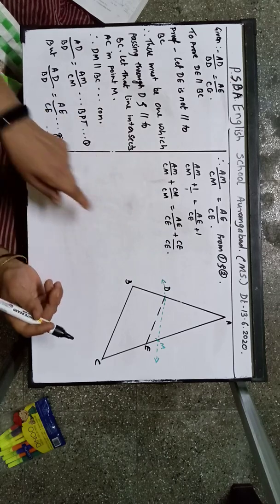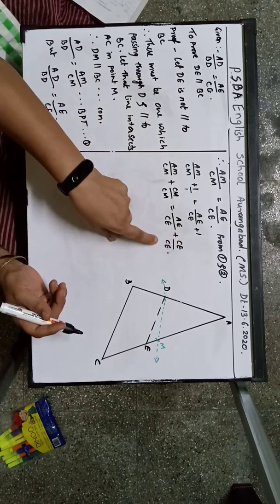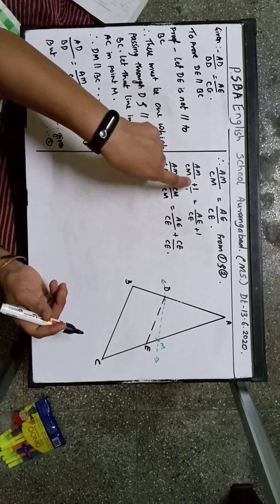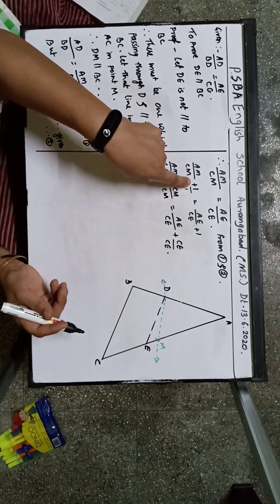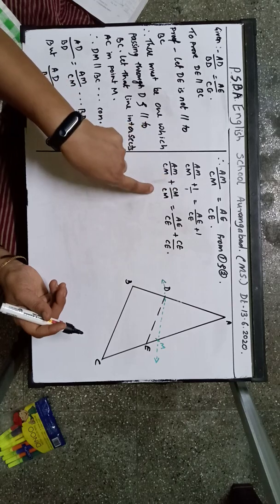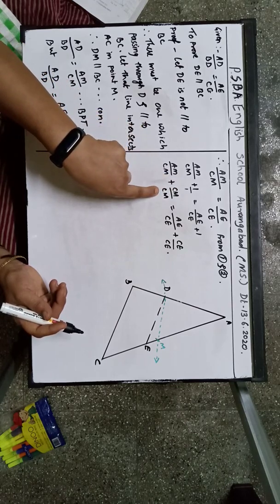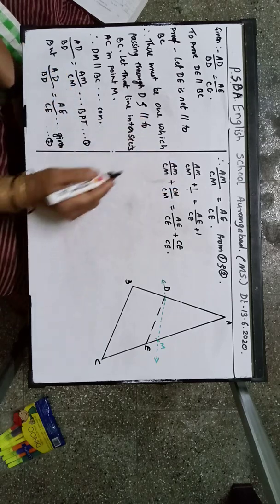Now why do we want CE in the numerator and denominator, and here CM upon CM? Because we want a value for 1. 1 is equal to same number upon same number. And if you see, the denominator is same, so we can add the numerators.